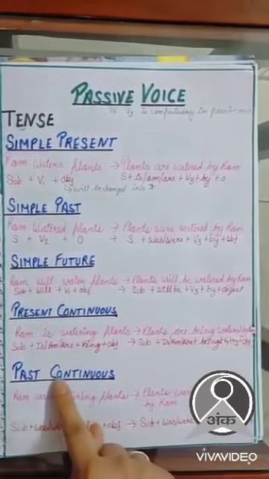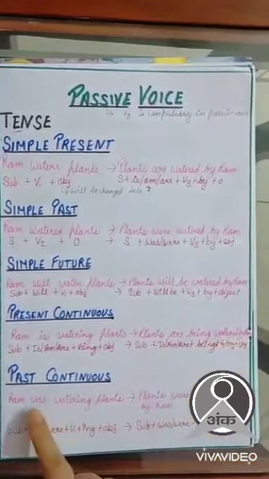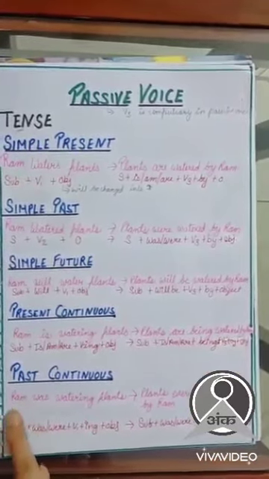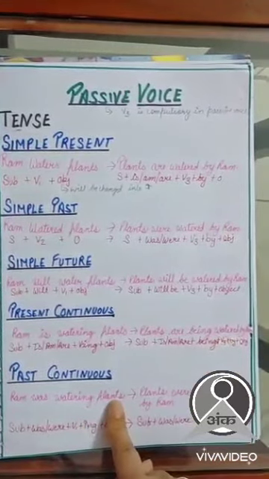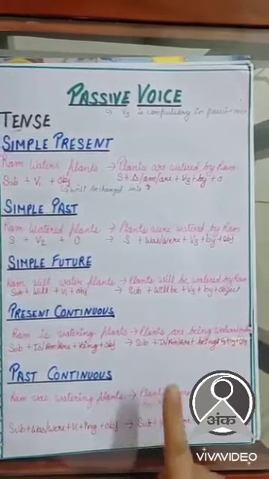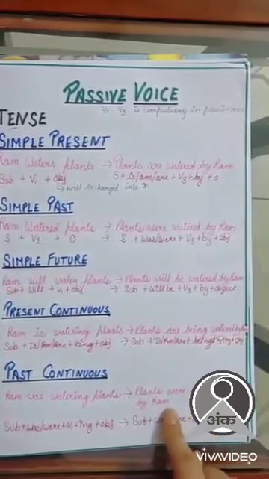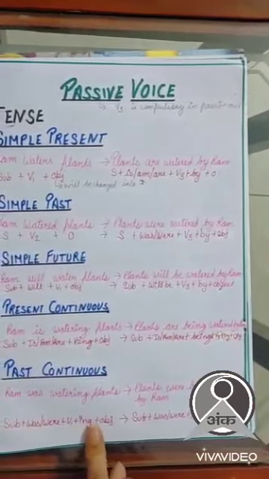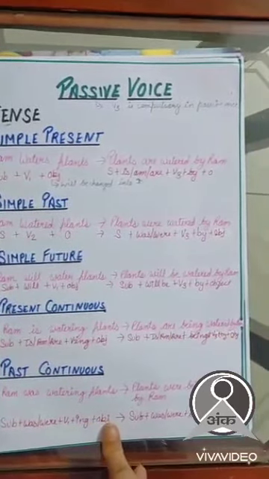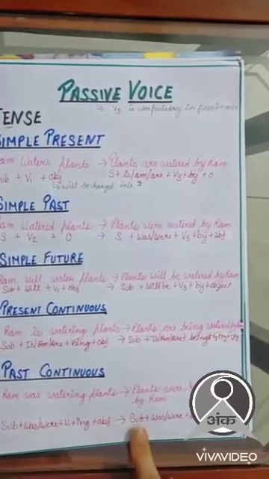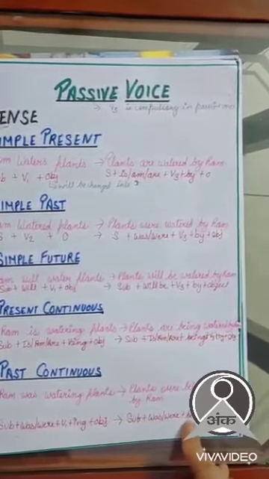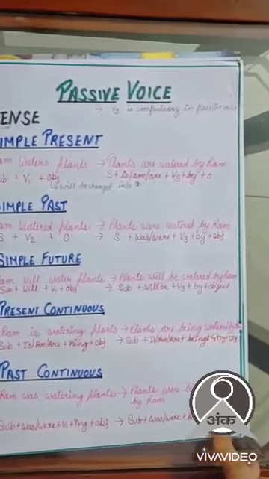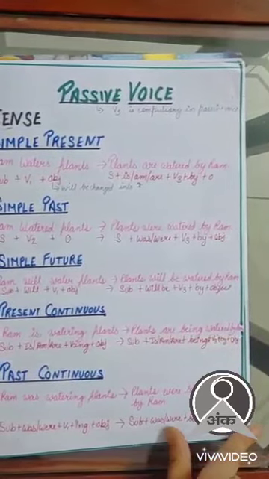Let's move on to past continuous tense. Let's see the example of past continuous tense. Ram was watering plants. It will change into plants were being watered by Ram. Let's see the rule of past continuous tense. Subject plus was/were plus first form of the verb plus ing plus object. It will be changed into subject plus was/were plus being plus third form of the verb plus by plus object.